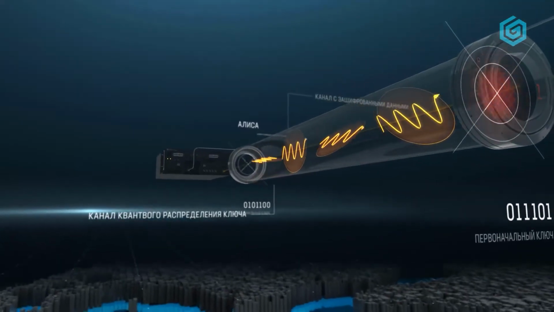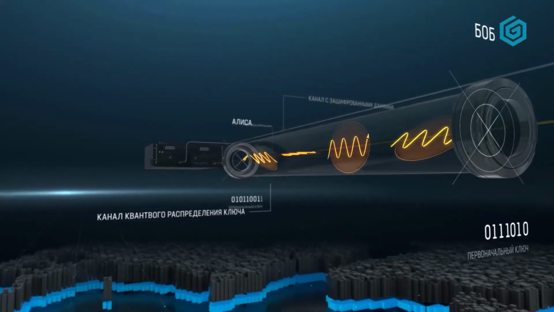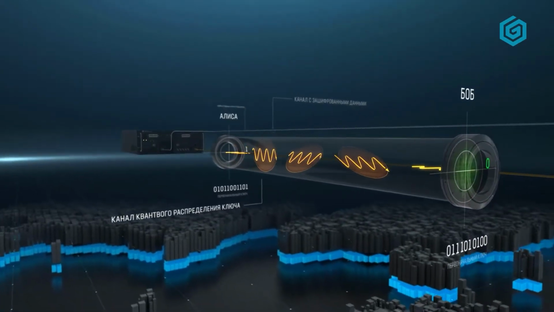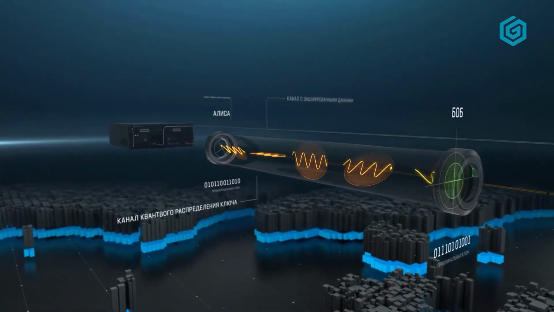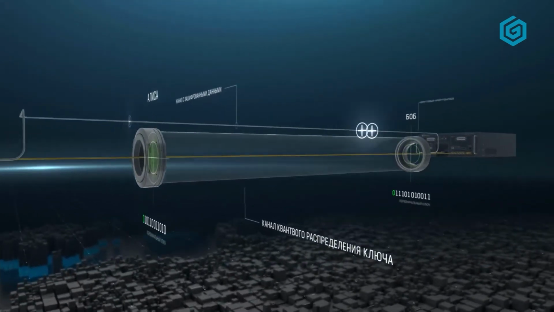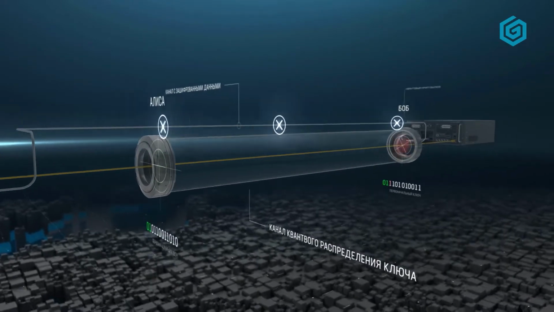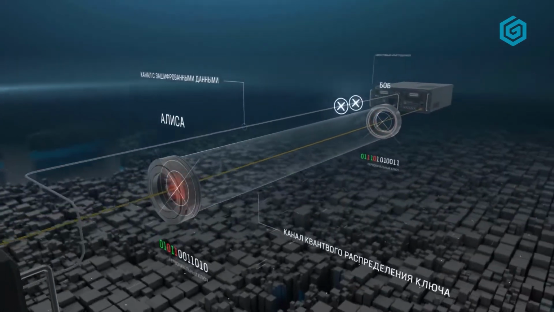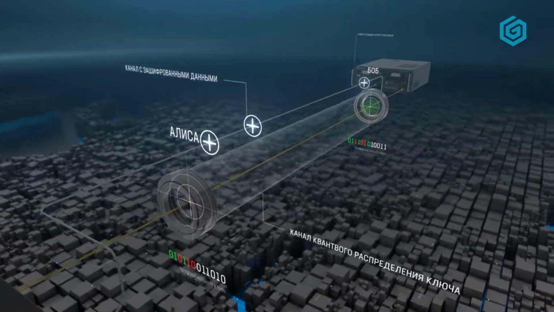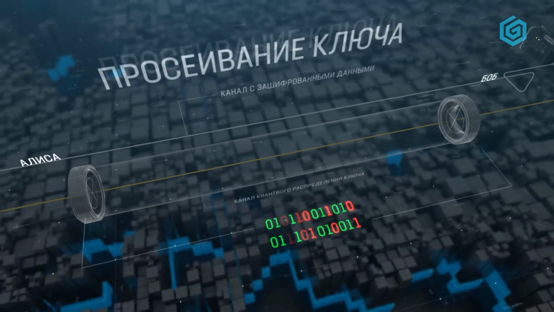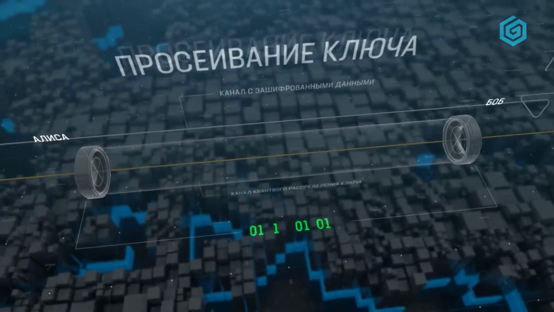Bob measures the polarization of the transmitted photons, trying to guess the bases used by Alice, and then informs Alice on the bases used. If Bob's guess is right, he receives a certain binary number which is the same as Alice's one. Otherwise, for an incorrect basis choice, the result is discarded. This procedure of the basis checking is called key sifting, and the binary set, which is the same for Alice and Bob, is called the raw key.